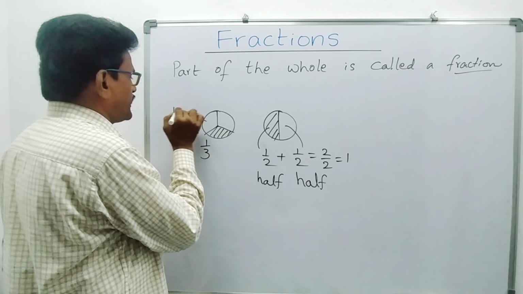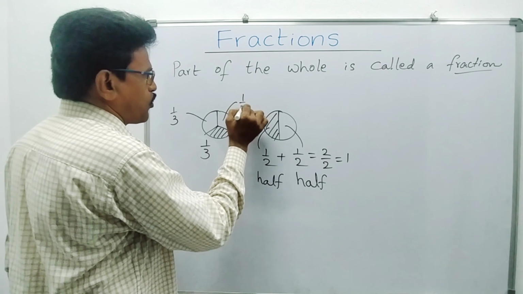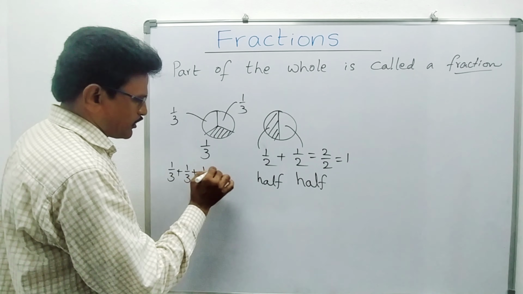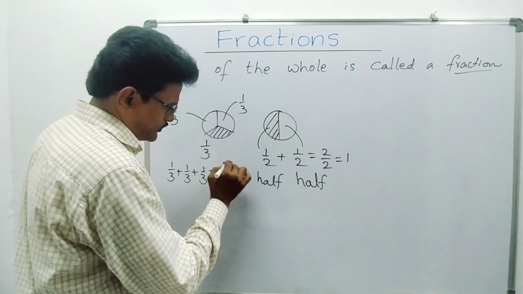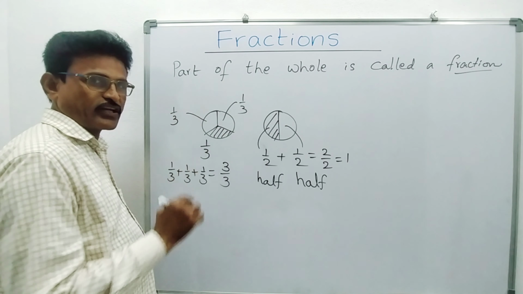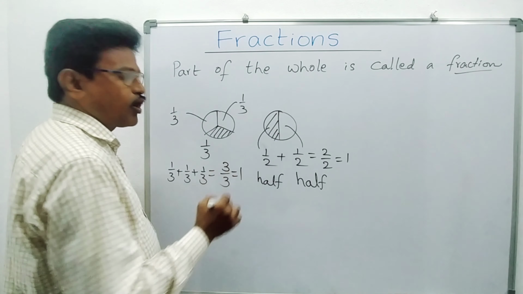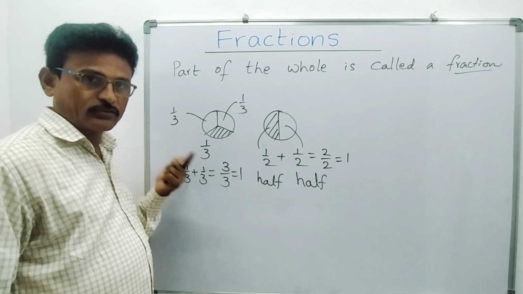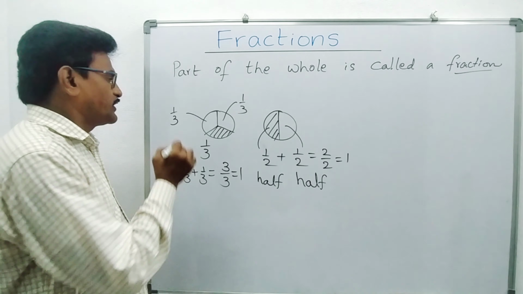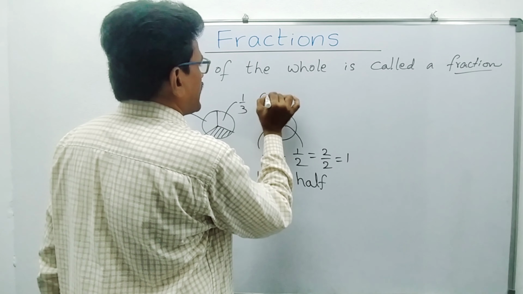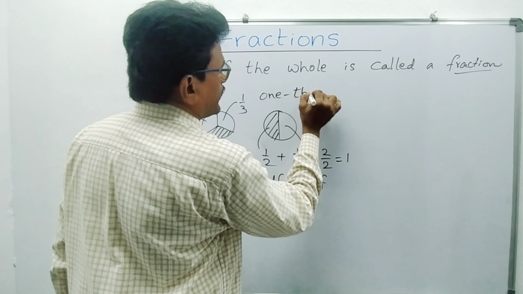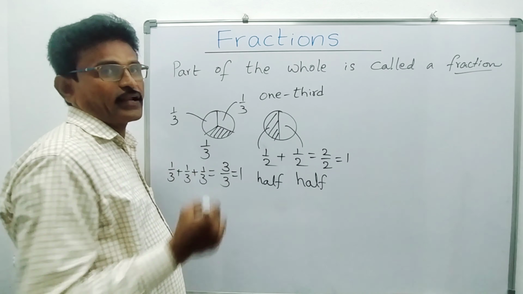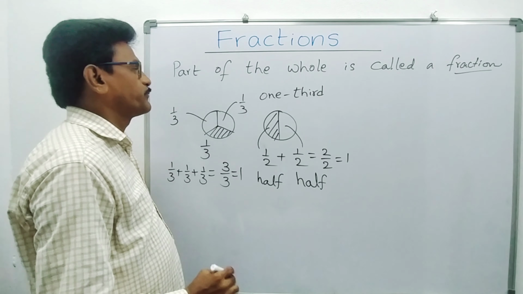And your friend has taken 1 by 3. Another friend has also taken 1 by 3. If you add 1 by 3, 1 by 3, 1 by 3, how much will you get? Same equal parts, 3 by 3. If you add these, 3 by 3, you will get the whole. Right? Here, 1 by 3, 1 by 3, 1 by 3. These are fractions. It is called 1/3. This one is called half, this one is called 1/3, right?